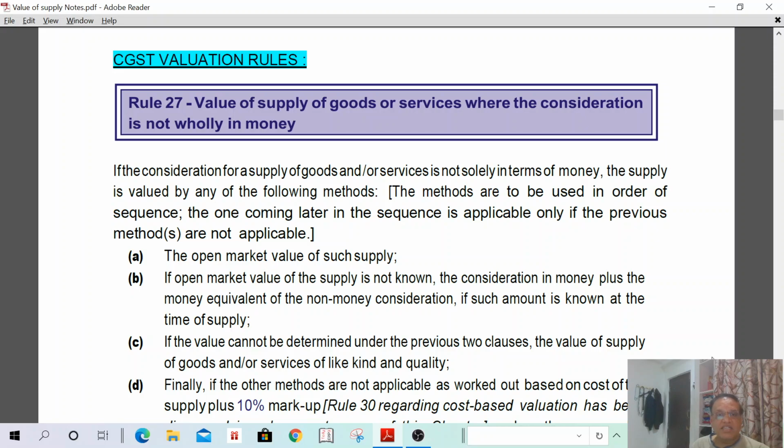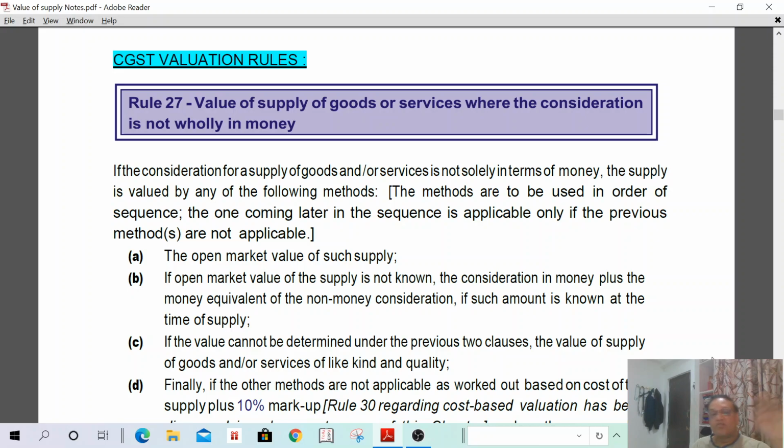If the consideration for a supply of goods or services is not solely in terms of money, the supply is valued by any of the following methods. If the supply of goods or services is not wholly in money, the following methods are available. Then in brackets: the methods are to be used in order of sequence. One coming later in sequence is applicable only if the previous methods are not applicable.